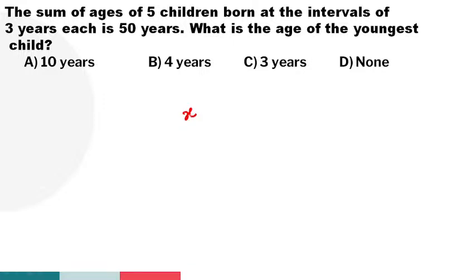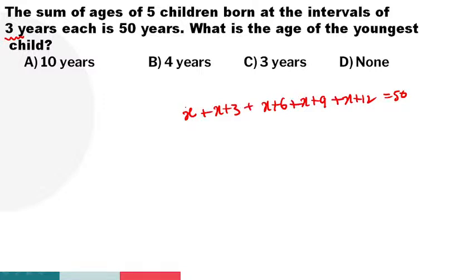Let it be X. Second child's age is X plus 3, because the gap between each child is 3 years. Third child is X plus 6, fourth child is X plus 9, fifth child is X plus 12. The sum of their ages is 50, so add them.